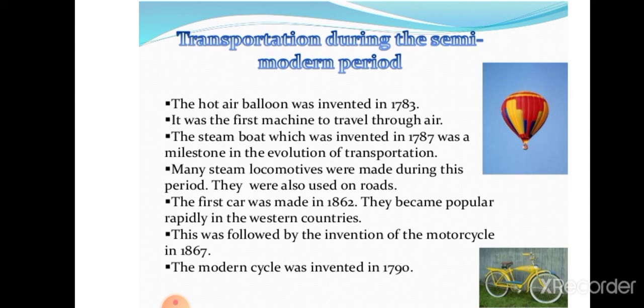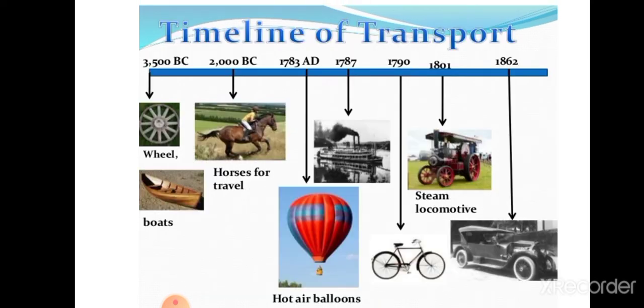The steamboat, which was invented in 1787, slowly brought a milestone in the evolution of transportation into existence. Many steam locomotives were made during this period. They were also used on the road. The first car was made in 1862. They became popular rapidly in the western countries. After some time, the motorcycle was invented in 1867. The modern cycle was invented in 1790.